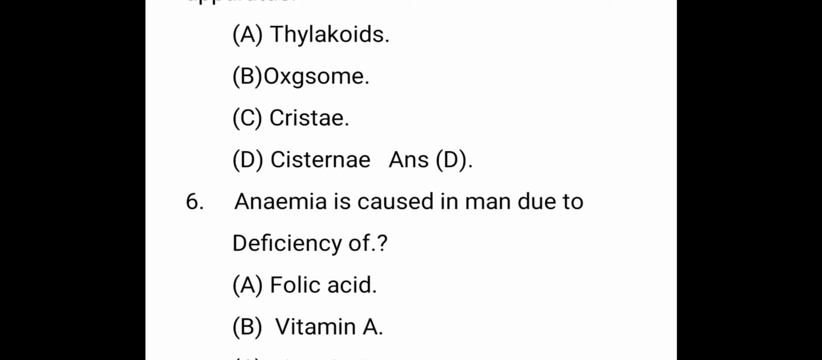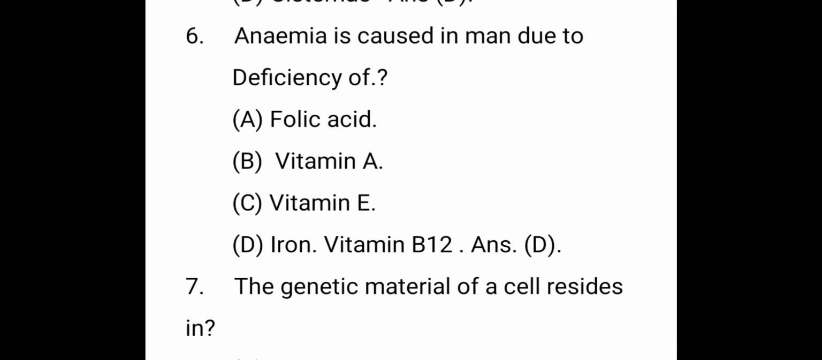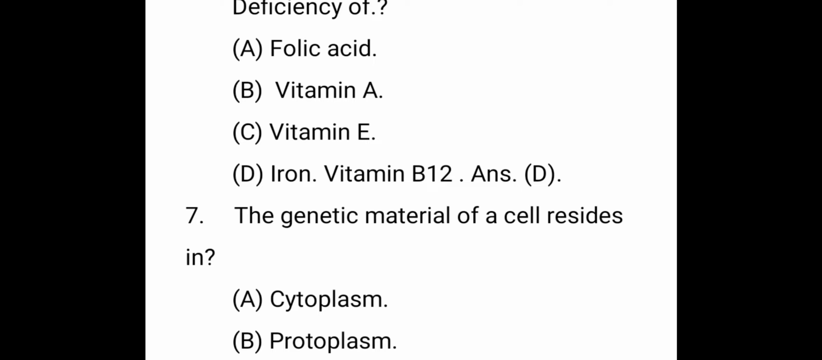The next question. Anemia is caused mainly due to deficiency of. The right answer is iron, vitamin B12, and C vitamin also. The deficiency of these vitamins causes a change in the shape of RBC, red blood cells. The shape will be different, so they are not functioning properly.